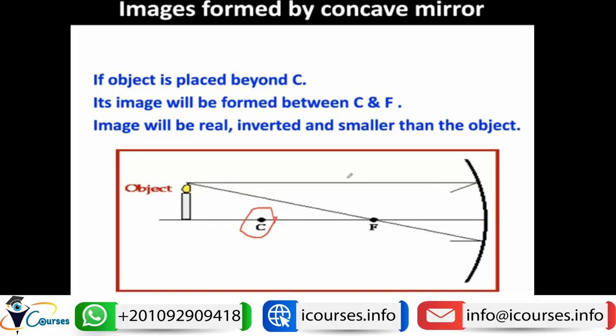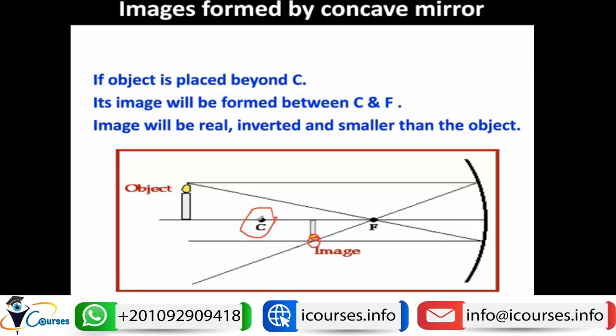There will be a ray parallel to the principal axis that will reflect and pass through the focus, and another light ray will pass through the focus so that it is reflected parallel to the principal axis. The point of intersection between both of them will be the location of the image. Since the image here is from the flame of this candle, this should be the position of the image. Here it will also be the flame of this candle, and you can see that the image is inverted.